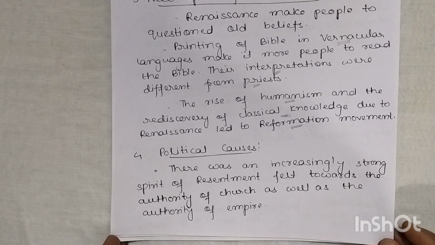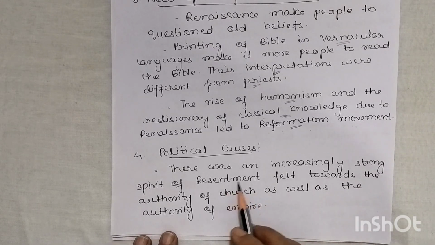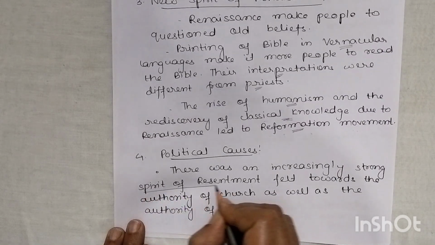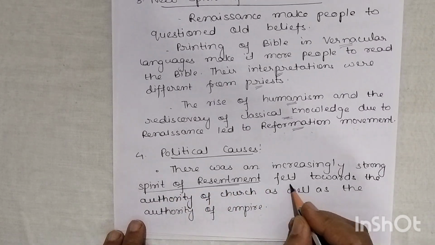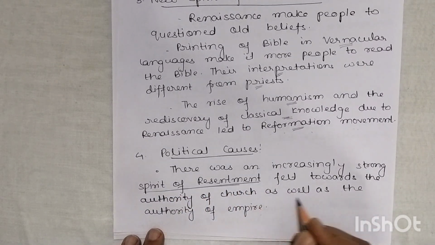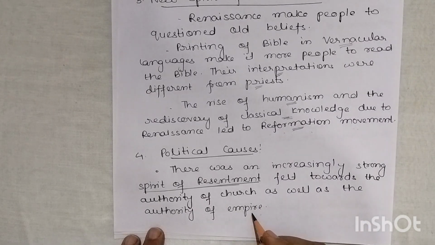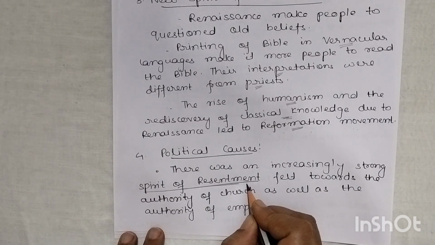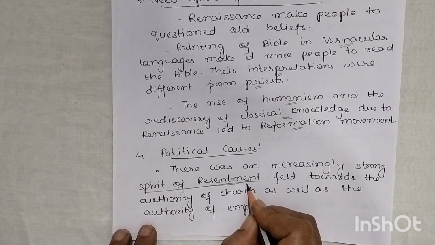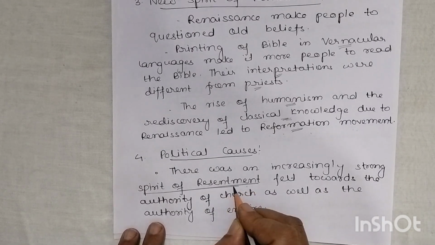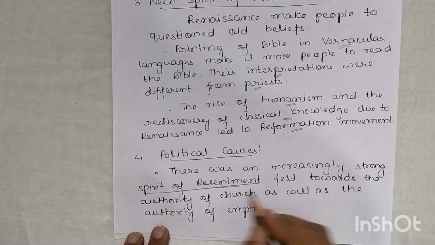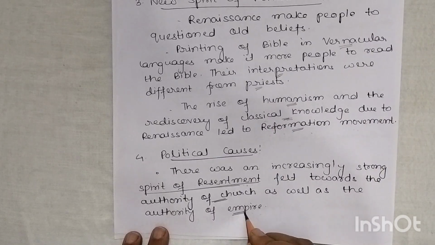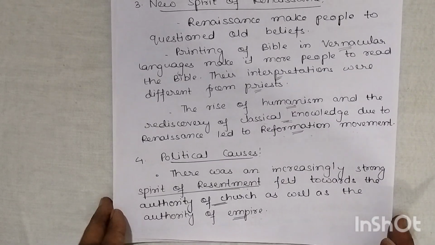Let us proceed to the other points, that is the political causes. There was an increasingly strong spirit of resentment. See, a spirit of resentment was felt towards the authority of the church as well as the authority of the empire. Now, the people were feeling a spirit of resentment, meaning they came to know that they were being mistreated by another person, by the authority of the church, and not only this, but also by the authority of the empire. The people were feeling all these things. Okay.